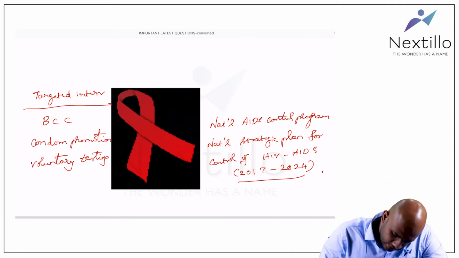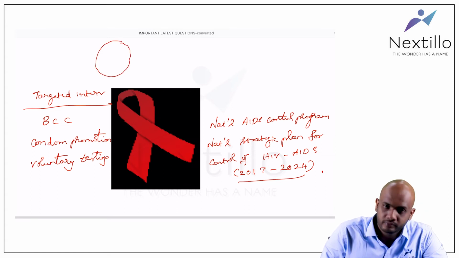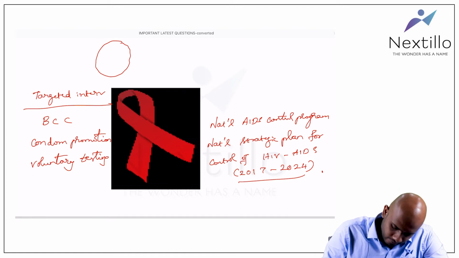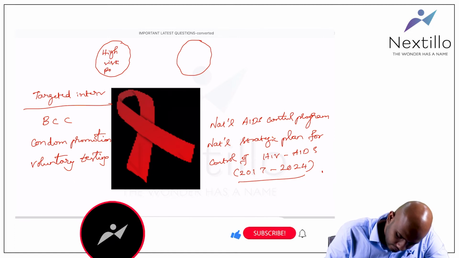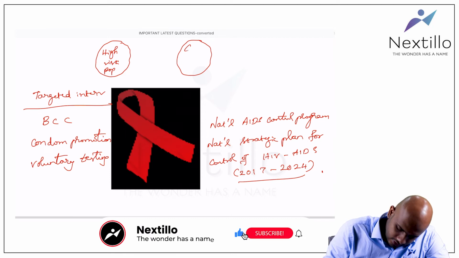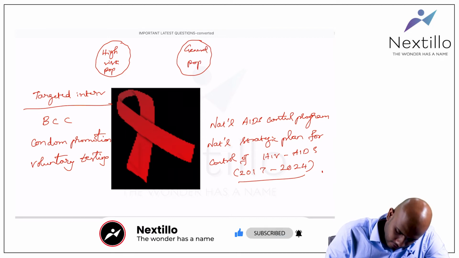So basically in HIV you should remember there are two populations. One is the high risk population, the other is the general population.